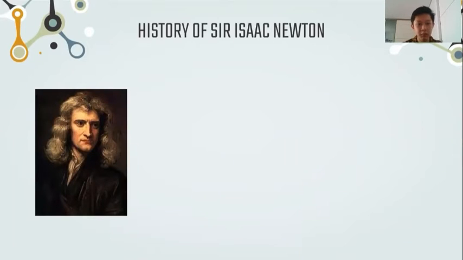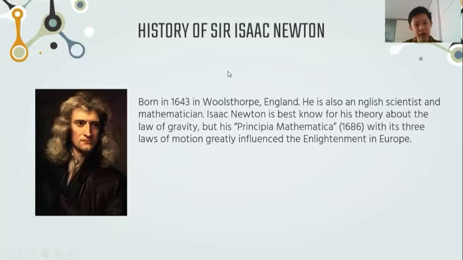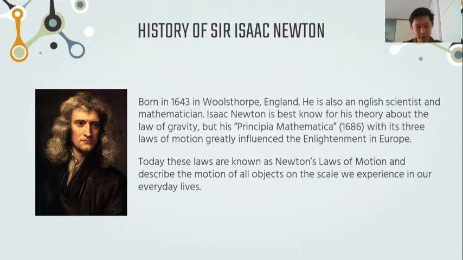First, let's talk about the history of Sir Isaac Newton. This is the picture of Sir Isaac Newton. Sir Isaac Newton was born in 1643 in Woolsthorpe, England. He is an English scientist and mathematician. Isaac Newton is best known for his theory about the law of gravity. But his Principia Mathematica in 1686, with its 3 laws of motion, greatly influenced the Enlightenment in Europe.